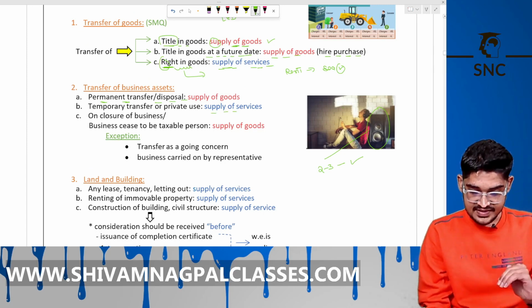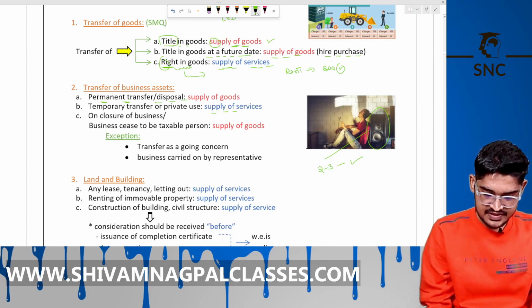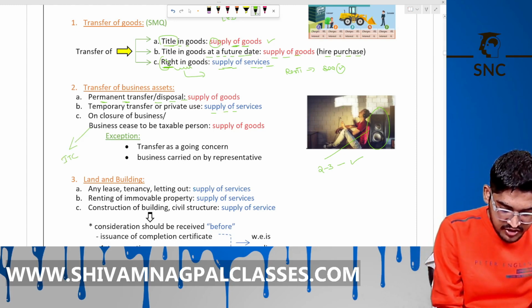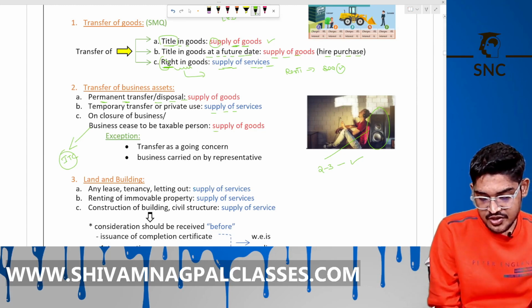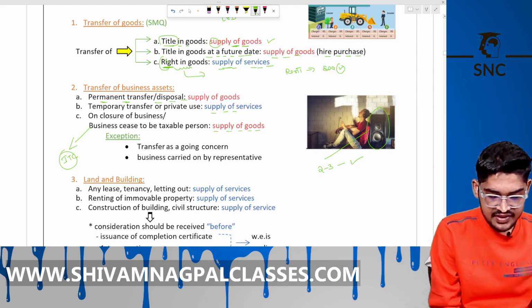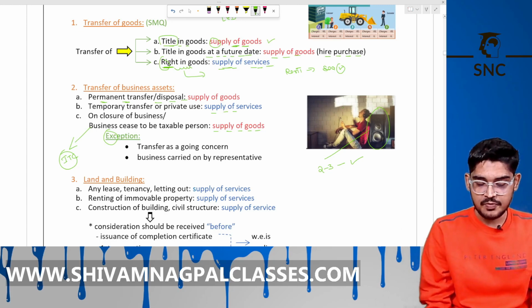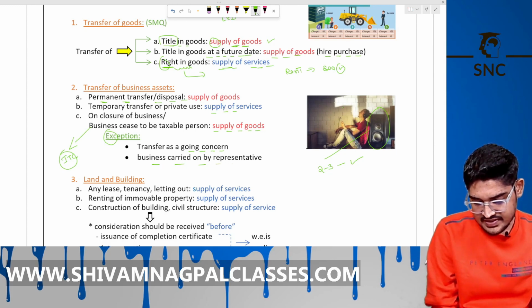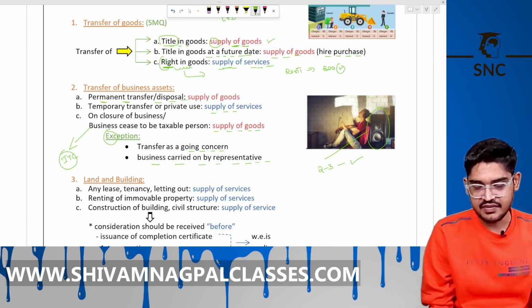On closure of business, when a person ceases to be a taxable person: in the beginning, you had taken the ITC and now you have closed your business. Then it's a supply of goods. You have to pay GST on it. What is the exception? You have transferred your business as a going concern to a third party, or the business is carried on by a representative. Your son, your mother, your wife, anyone.